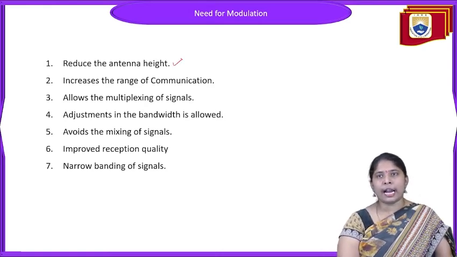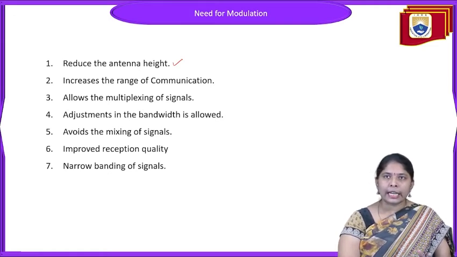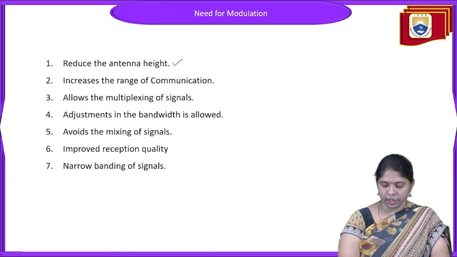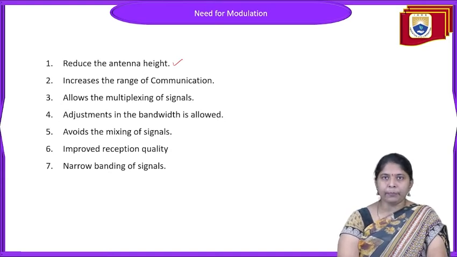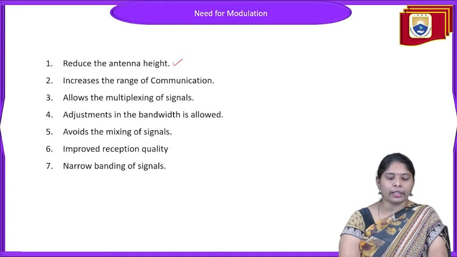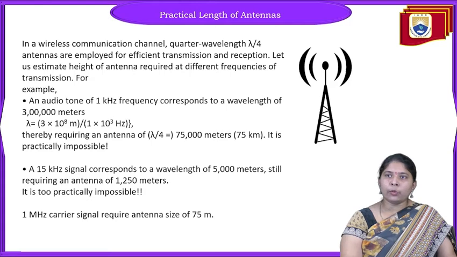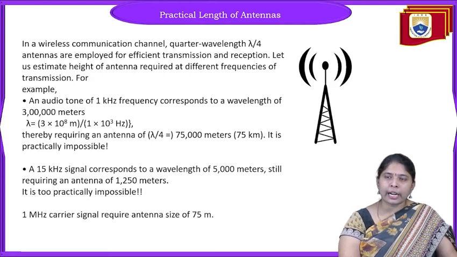How does it reduce the antenna height, and what is the range of our information signal? What exactly is happening in the modulation? Let us have an example of how modulation reduces the antenna height. As told earlier, we need a transmitting antenna at the transmitter side and a receiving antenna at the receiver side.